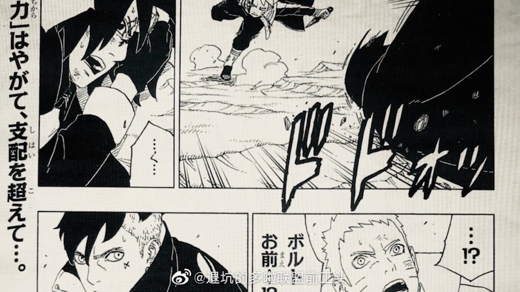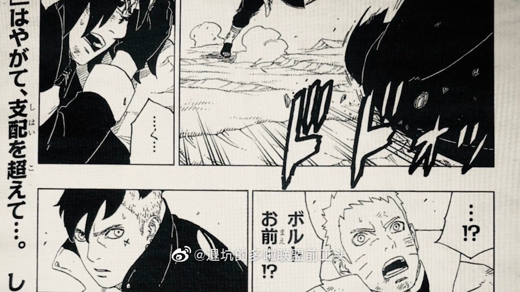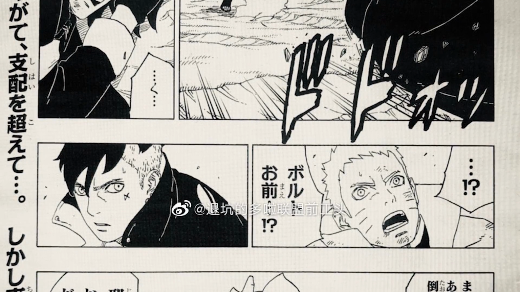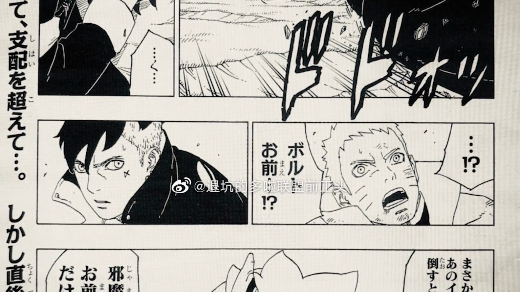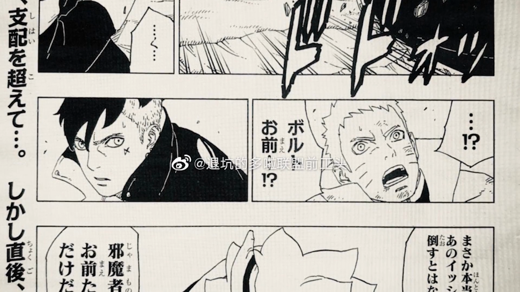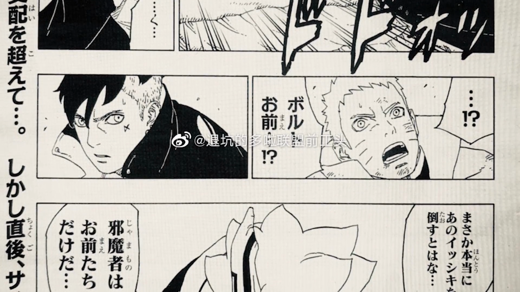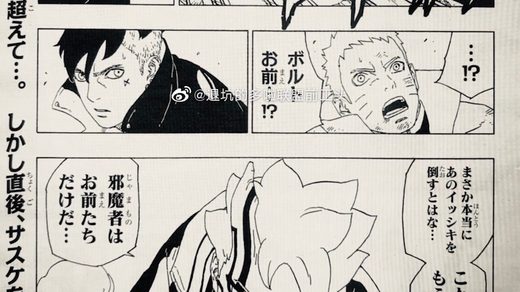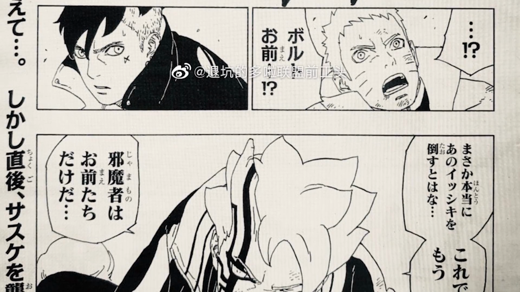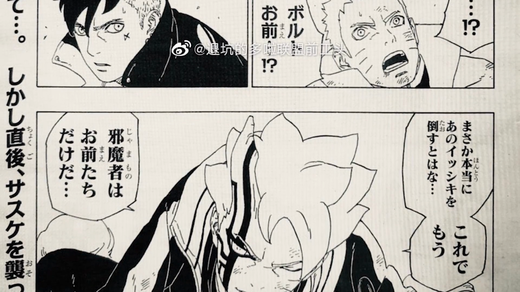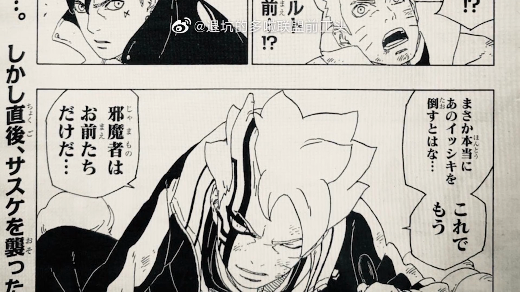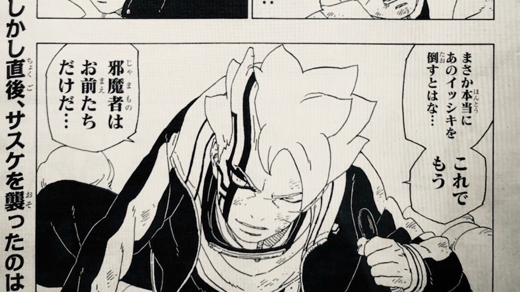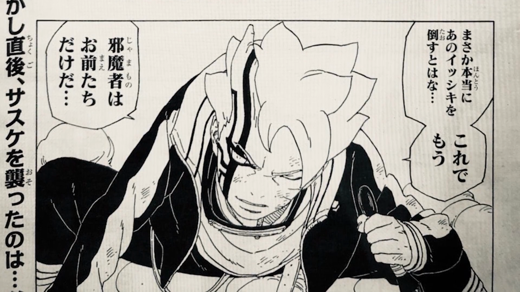Naruto there in his base form can't believe it. Kawaki can't believe it either. And there Momoshiki is kind of grinning. I guess he needed to take advantage of that, to get rid of the Rinnegan because it's troublesome, and he sure as hell did. This kind of sucks for Sasuke fans because him having the Rinnegan is just completely badass, and this just sucks. I honestly doubt he's ever going to get the Rinnegan back, and now he's only going to have one eye. I mean, Sharingan is still incredibly powerful, but damn, that's a major change to the story of Boruto and the Naruto franchise.